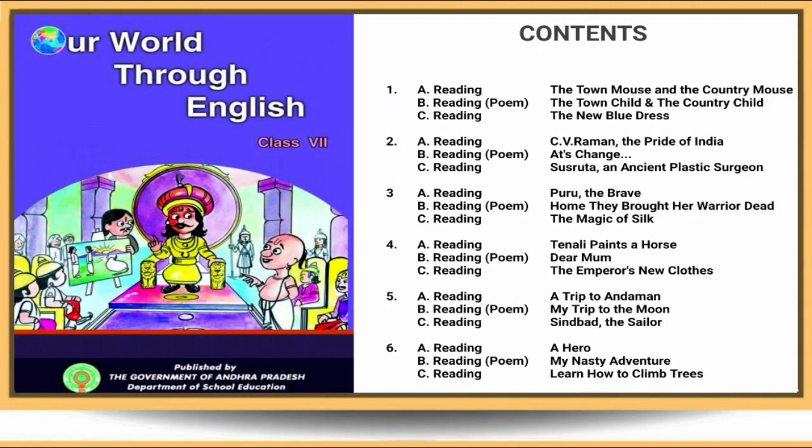Students, this is your English textbook. In the prescribed syllabus, you have 5 units. Unit number 5 has been deleted from your syllabus. Each unit has 3 parts: reading A, B and C. We are going to read Unit 1, reading A, the town mouse and the country mouse.